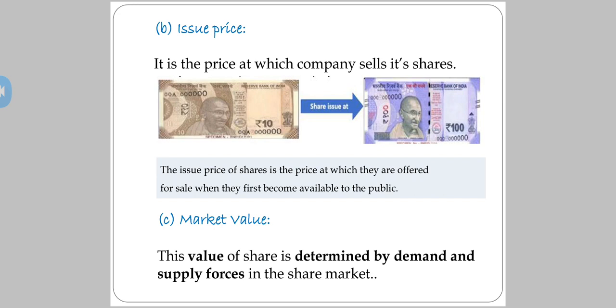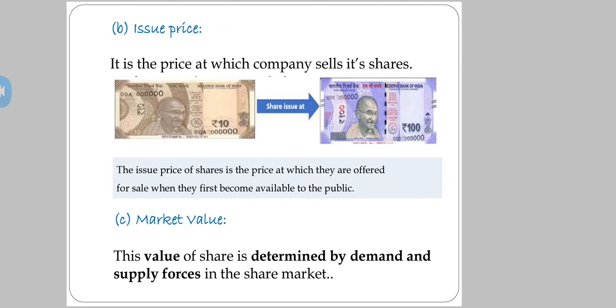So this value of shares is determined by demand and supply forces in the share market. Let's say I purchased the shares from the company at rupees 100, but after 2 years there is an increment in the value, as the company is working very well. So now the value may have come up to 200 or 250 per share. So yes, market value is determined by the demand and supply forces in the share market.